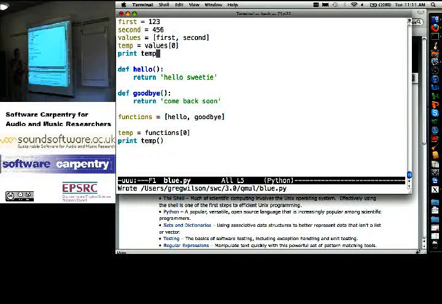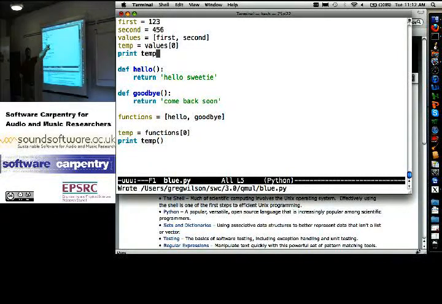Okay? So why do you have to have the brackets around it on the bottom? Because here I'm saying this is a function, you need to call it. Right? Here, that's an integer. So I can just print its value. It doesn't have to go anywhere else. It doesn't have to run instructions to calculate its value. It's now holding the number 123. This is holding the instructions that give me back that string.